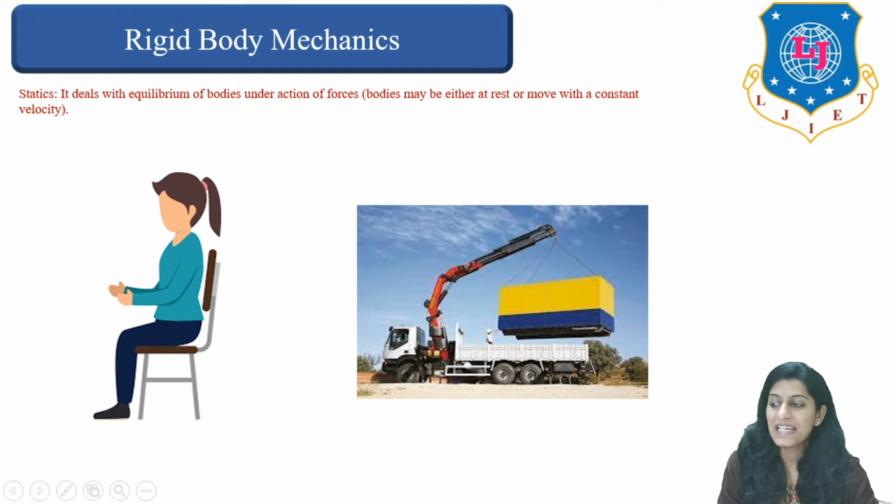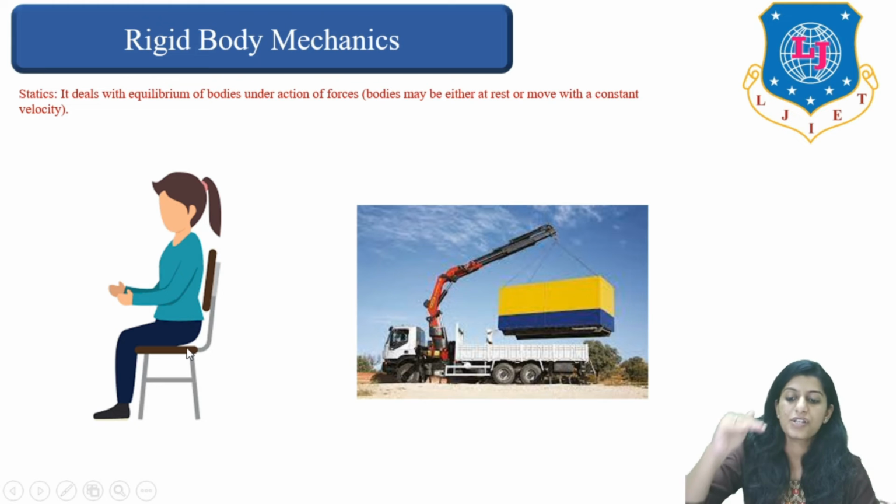So if you see, there are two pictures. One, a girl is sitting on a chair, and another one is a crane which is lifting some load or some container, right? This girl is sitting on the chair, that means she is in a static position.